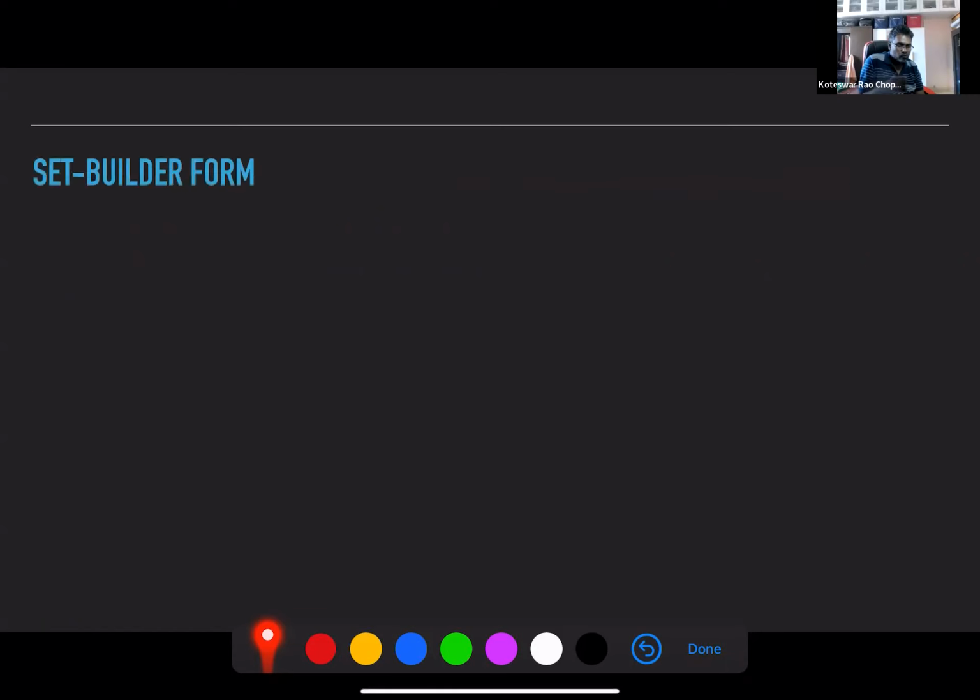So, set builder form. What is the set builder form? Any idea? Do you recall what a set builder form is? Instead of using actual elements, we are writing a sentence.